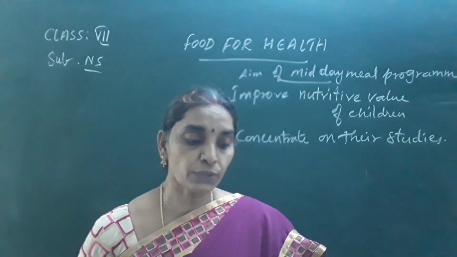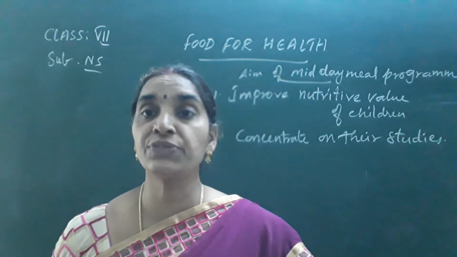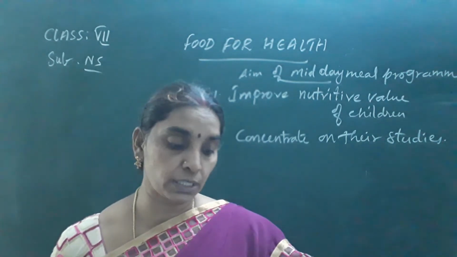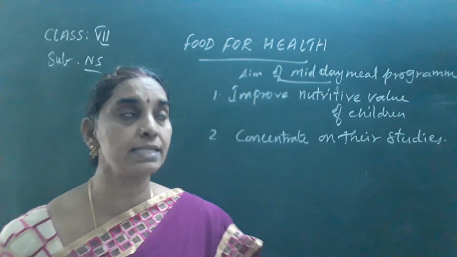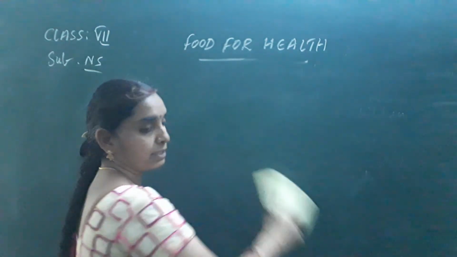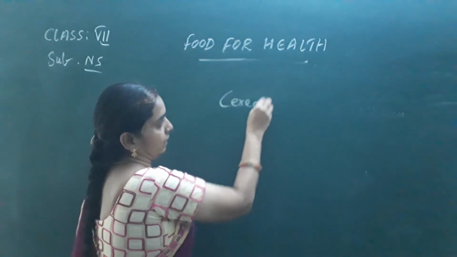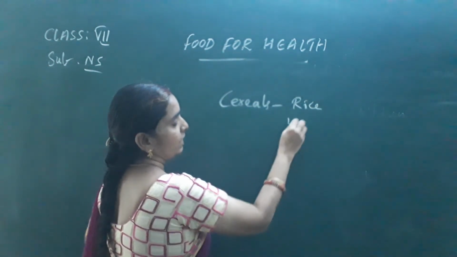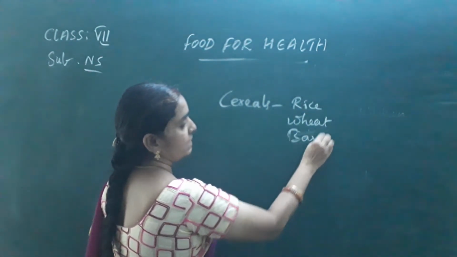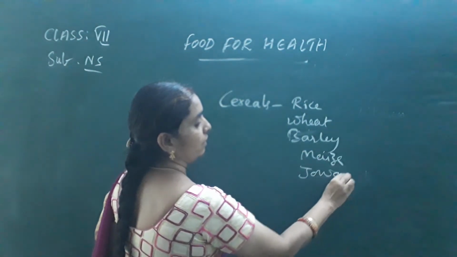Next, make a list of food items that are rich in carbohydrates. I have told you that the carbohydrate rich foods are cereals, tubers, jaggery, sugars, and fruits and vegetables also contain carbohydrates. Mainly carbohydrate foods are rice and cereals, as you know very well. Cereals are rice, wheat, barley, maize, jowar, all the millets.